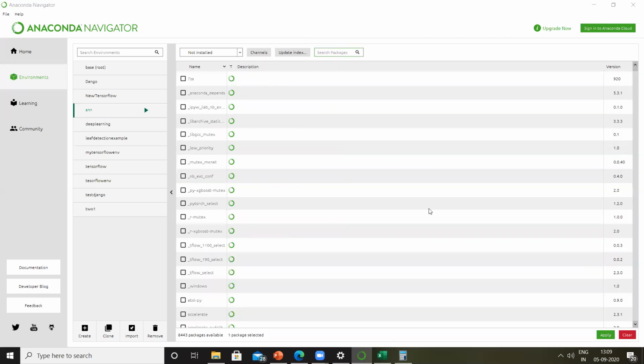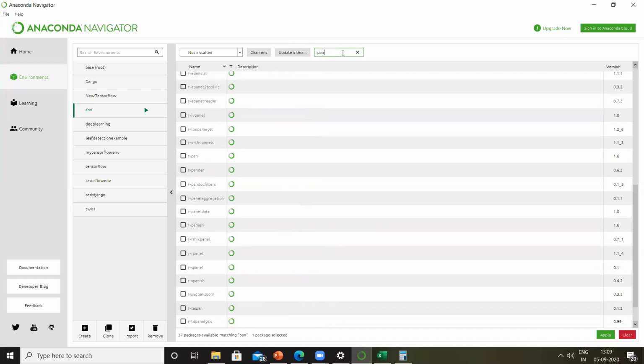Just make a note of this. So the libraries which we are installing are sklearn, pandas, NumPy. And again, a small suggestion: first install the auxiliary libraries like pandas and NumPy, and then install sklearn. Right? So let's say in this case, I'll show you a small demo of how to install the pandas library.